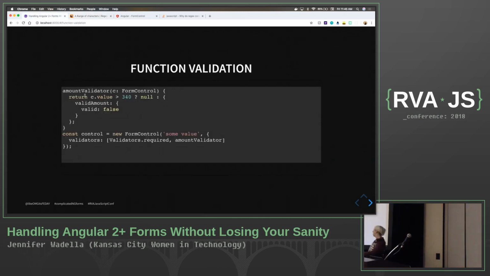All right, let's talk about function validation, though. What if we want to do some sort of validation based on other dynamic inputs in our fields that are constantly changing? Well, we can actually pass a function in, which is really cool. Let's say I have some arbitrary value that I want to make sure is greater than 340. Well, I can go ahead and build a custom validator and pass that into my form. Again, default functionality built into Angular, y'all. We're not doing anything crazy here. So, yay for function validation.